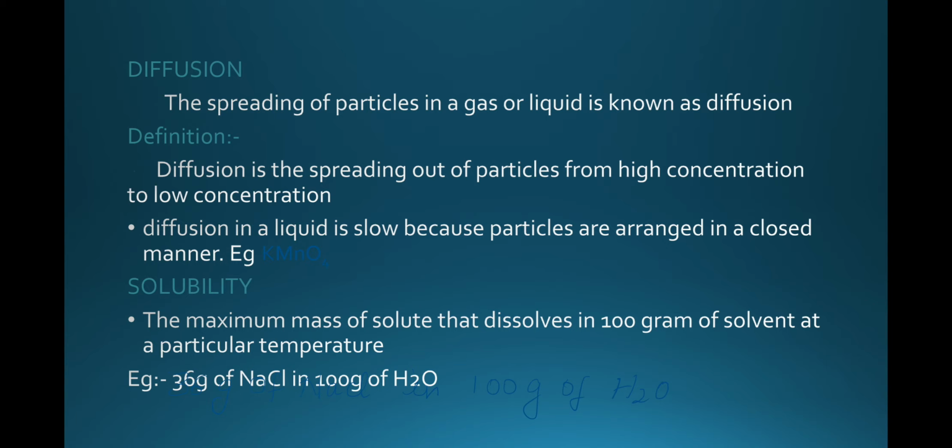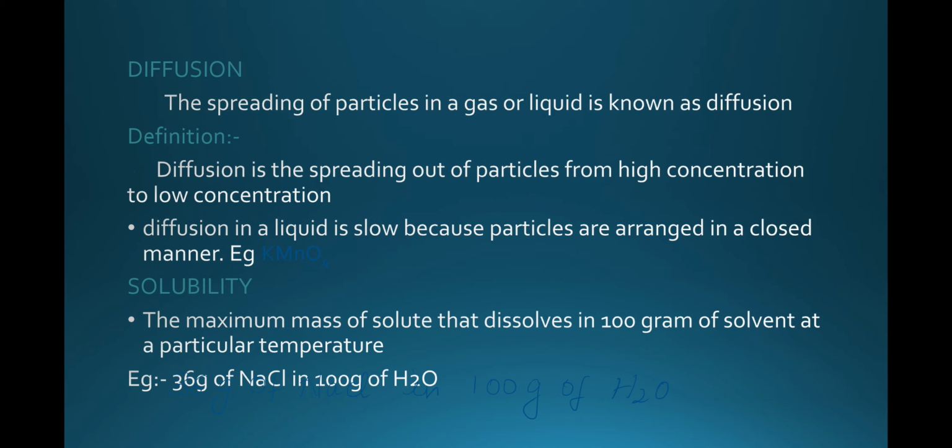And diffusion, the spreading of a gas or liquid, is known as diffusion. What is diffusion? It is spreading from a high concentration to a low concentration. Example, an incense stick: the smell flows from the high concentration to all over the room. So that is one example. Diffusion in a liquid is slow because the particles are arranged in a closed manner.